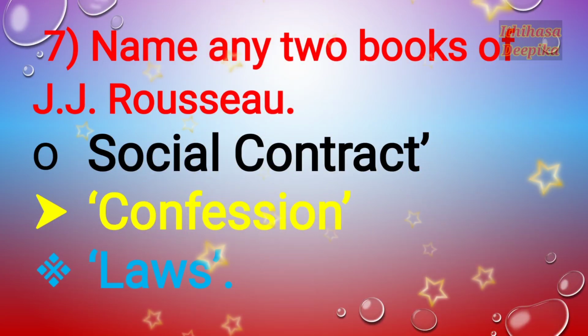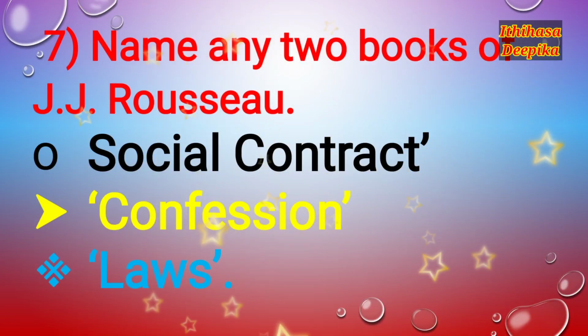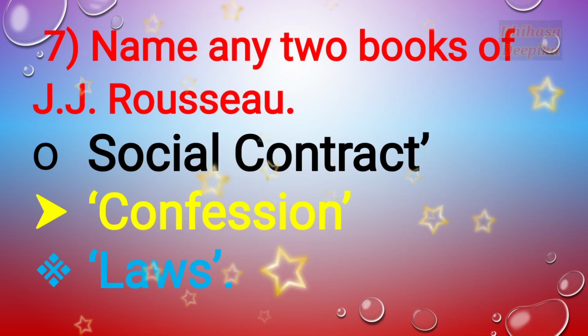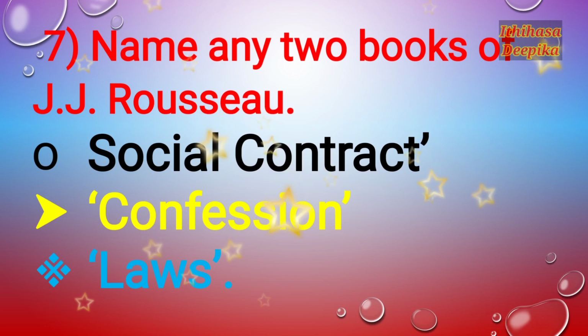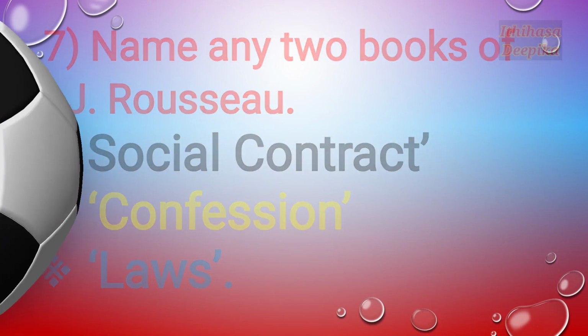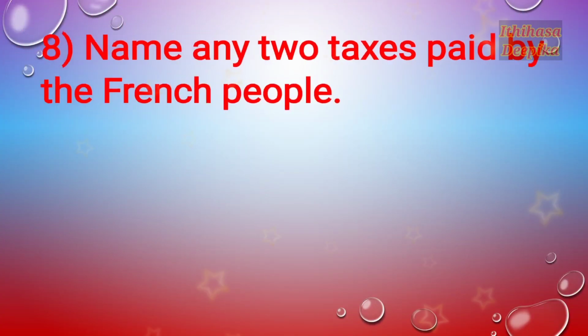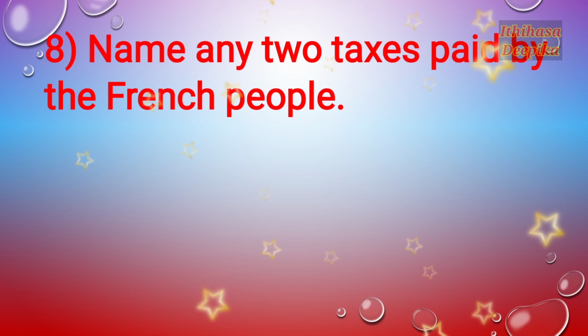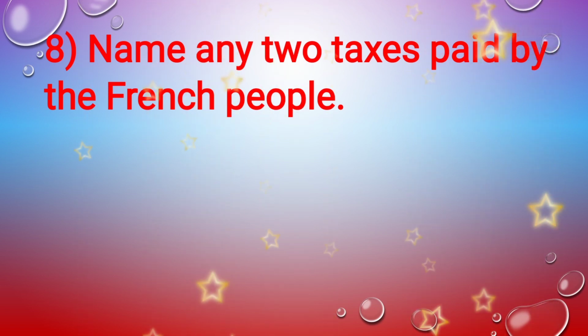So write any two among these. Social Contract, Confession, Laws are the important books written by J.J. Rousseau.